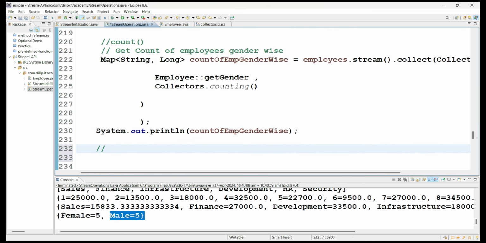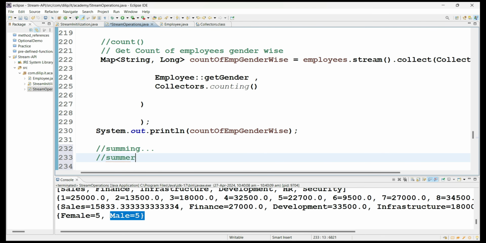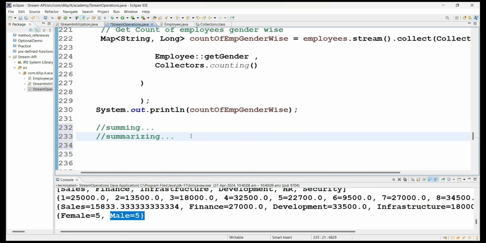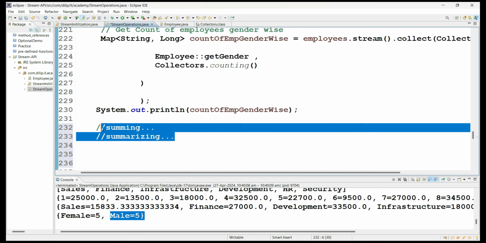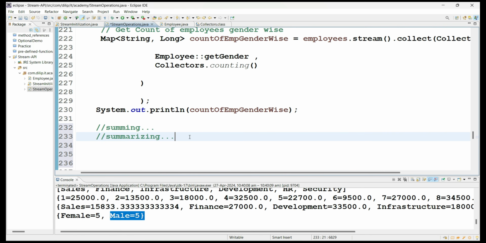So now I'll take one more. I have methods like summing, based on double, summing int, summing long, as well as summarizing double, int, long. I have a couple of methods. So we will try to understand the meaning of summing and summarizing with respect to one data type method, and you can practice the same thing with other data types also. So we will try to understand the real difference between summing and summarizing.